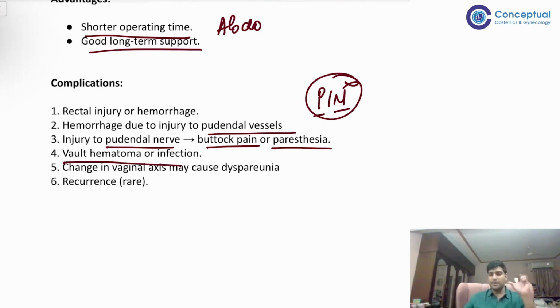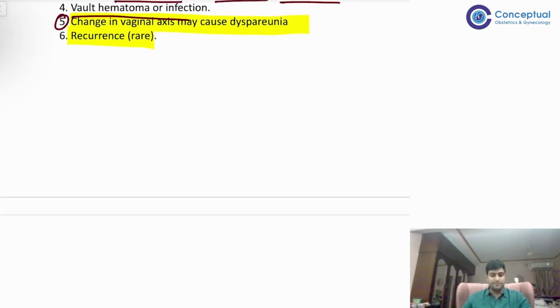Vault के ऊपर hematoma या infection हो सकता है. Then, as I said, fifth point, very important, the vaginal axis changes. So patients sometimes might experience dyspareunia, not always. And lastly, the recurrence rate is rare. Right?